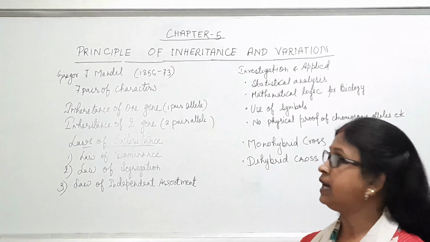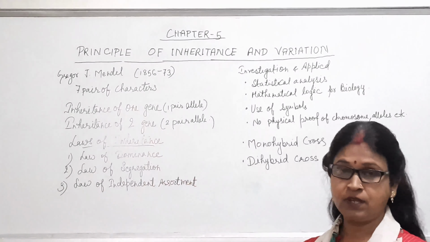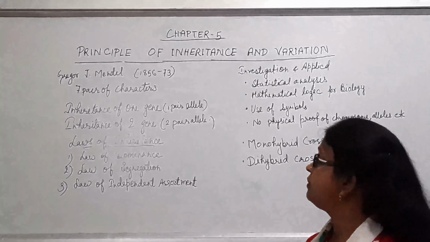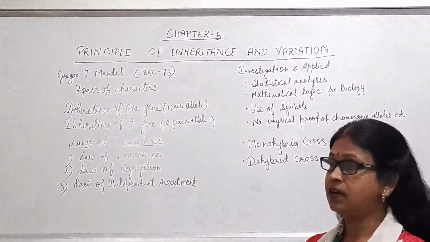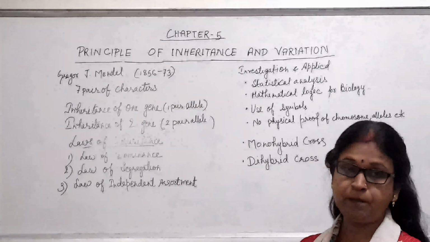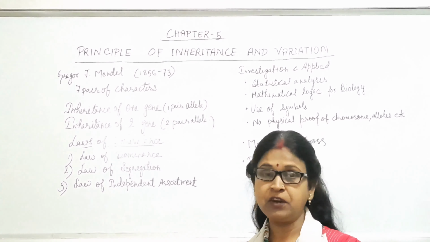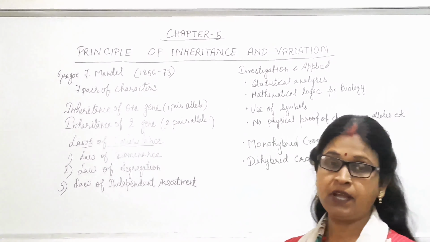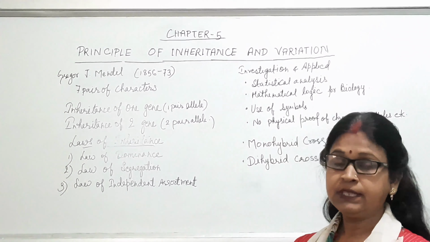As we all know, Johann Gregor Mendel is known as father of genetics, and his work was on the pea plant, that is Pisum sativum. He took 7 pairs of characters for his experiment, that is color of the flower, color of the pod, size of the pod, shape of the pod, then height of the stem.